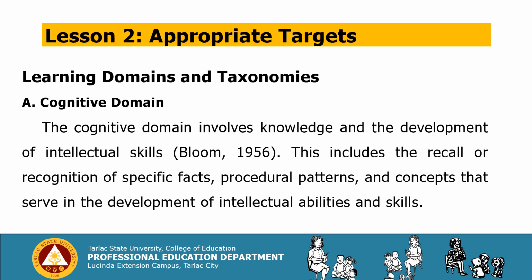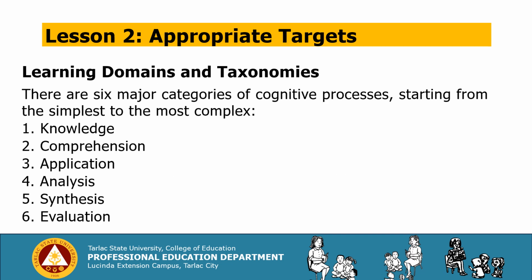Let's now proceed with learning domains and taxonomies. Letter A, cognitive domain. The cognitive domain involves knowledge and development of intellectual skills by Bloom in 1956. This includes the recall or recognition of specific facts, procedural patterns, and concepts that serve in the development of intellectual abilities and skills. There are six major categories of cognitive processes, starting from the simplest to the most complex.